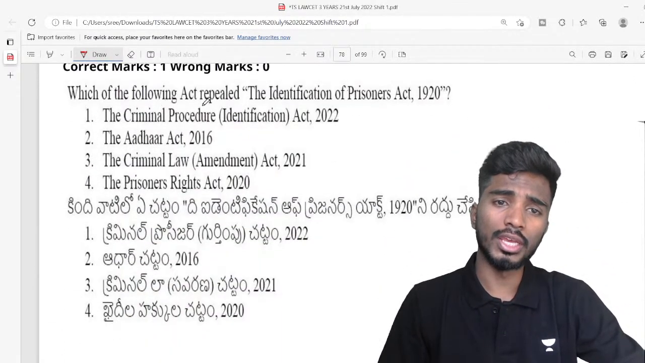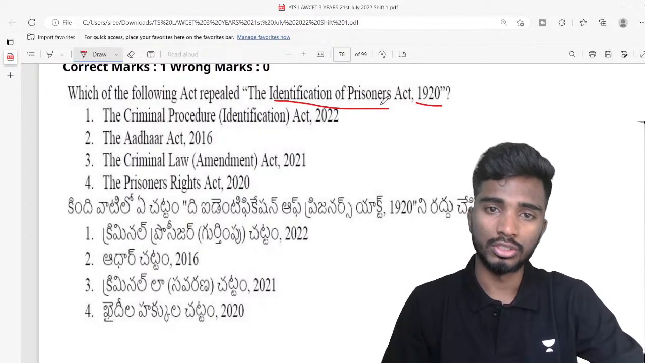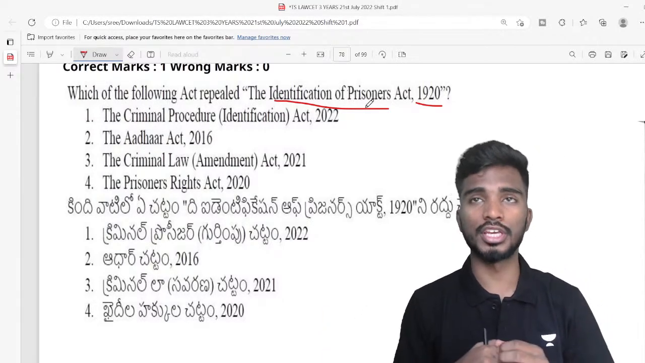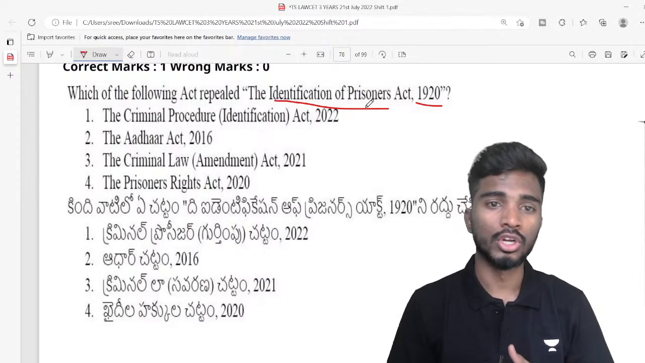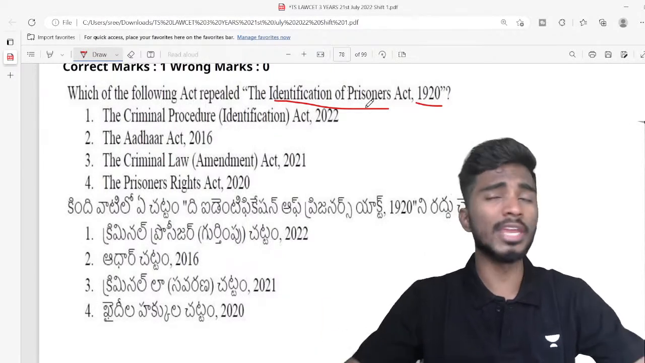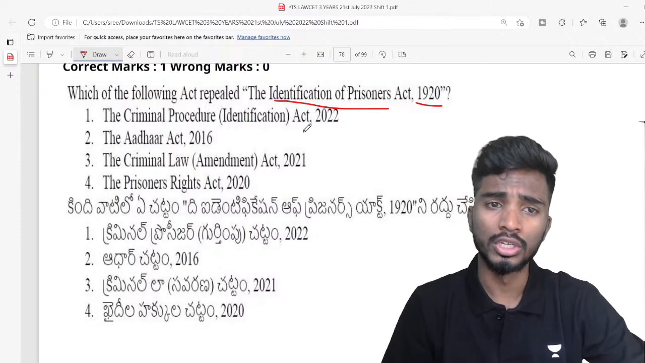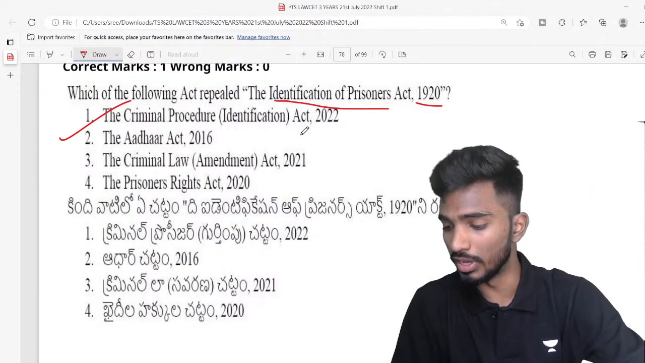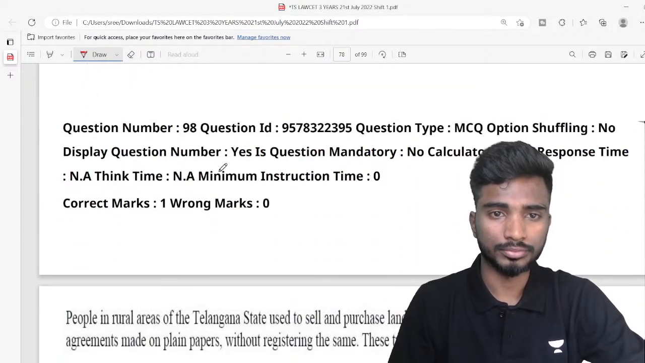Which of the following act repealed the Identification of Prisoners Act 1920? So the Identification of Prisoners Act actually gave permission to the authorities to collect certain identifiable evidences or any information from the people who are in jail, like prisoners. So the answer is the Criminal Procedure Identification Act 2022, very recent legislation, so you have to remember it.